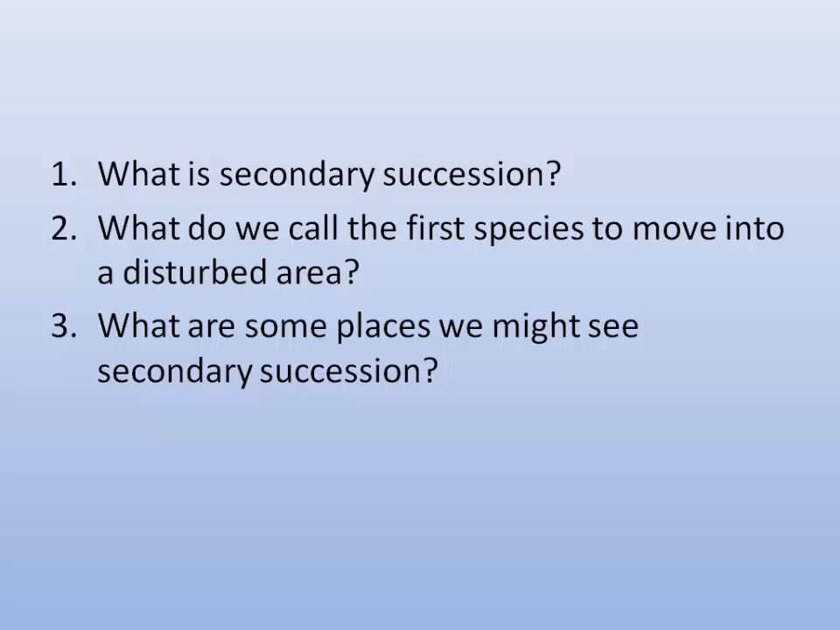What do we call the first species to move into a disturbed area? Same as before, a pioneer species. And what are some places we might see secondary succession? Well, the classic example is a farm field that's left to go back to nature. Areas after a fire, those are classic examples.